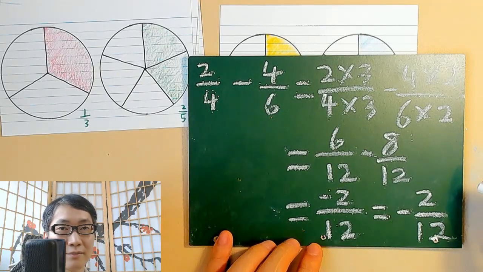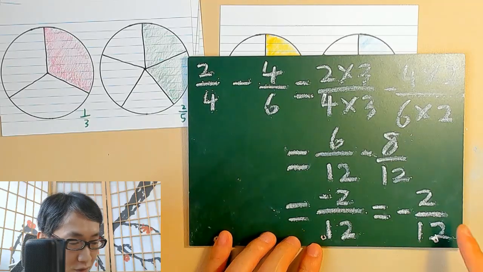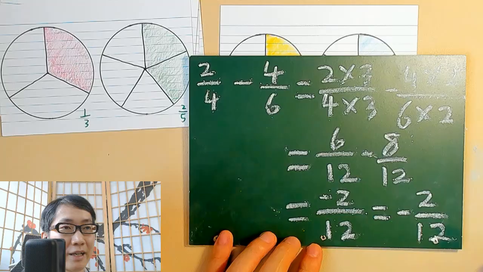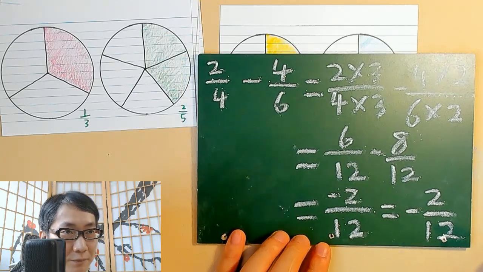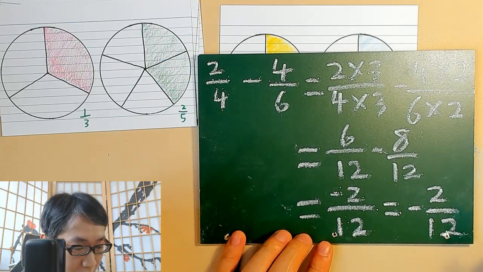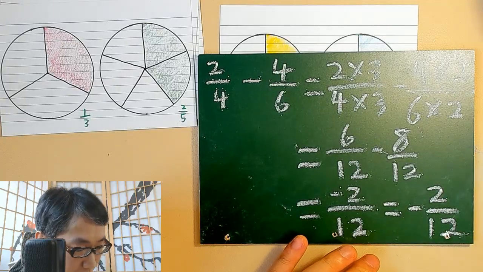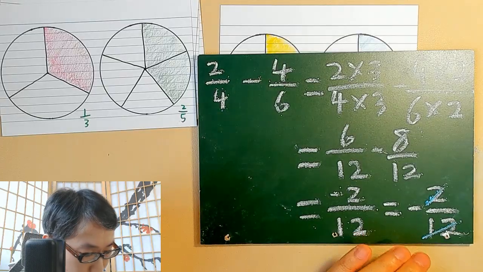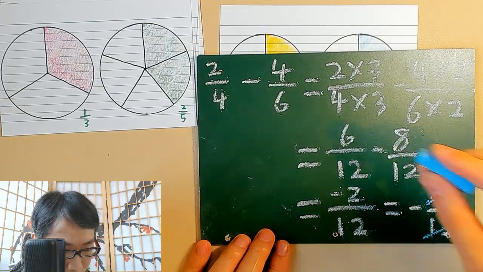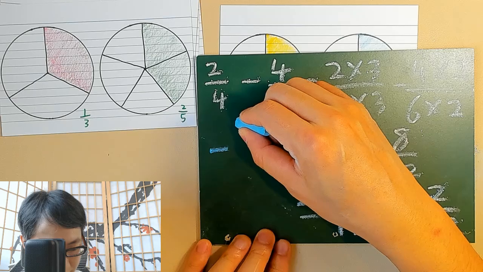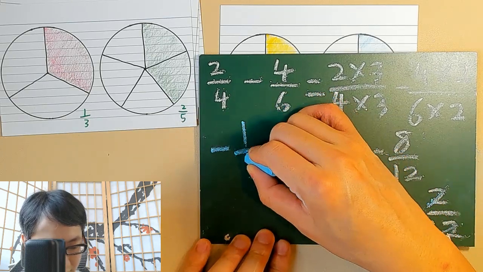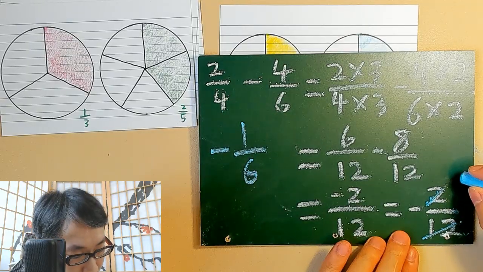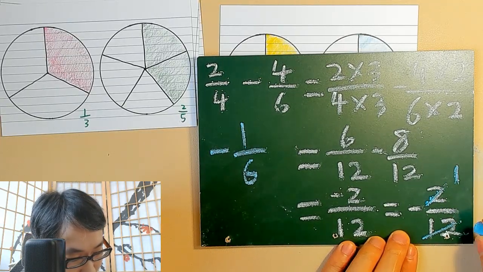But we are not done, because this is not the simplest form of this fraction. For 2 over 12, it can get simpler, because if we divide both the numerator and denominator by 2, then we have 1 over 6, negative. 2 divided by 2 is 1. 12 divided by 2 is 6.